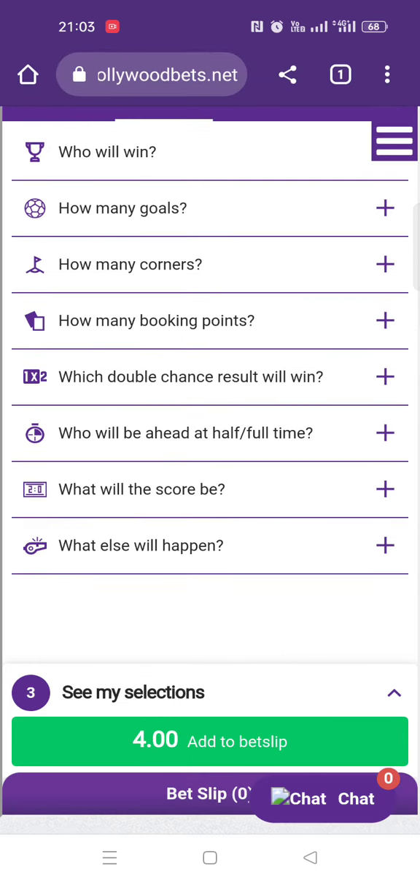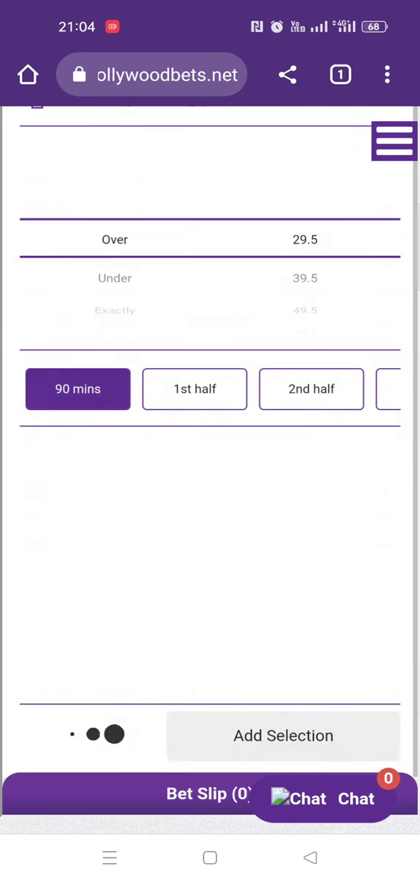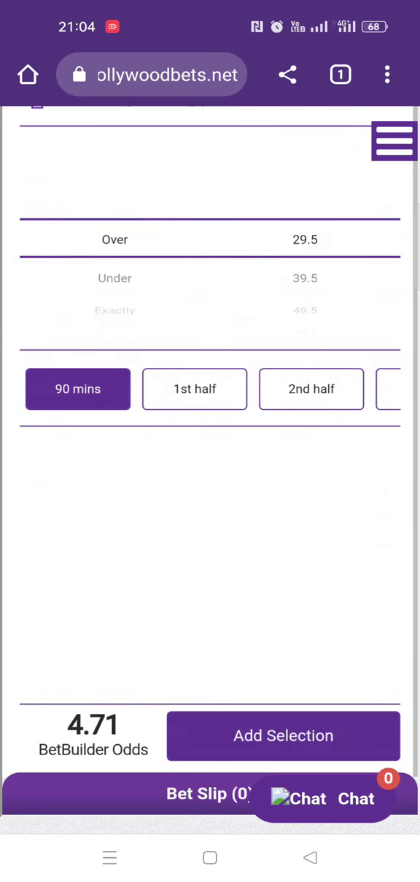How many booking points? Just a quick one. Now, booking points. This is the one that seems so confusing for people. What are booking points?